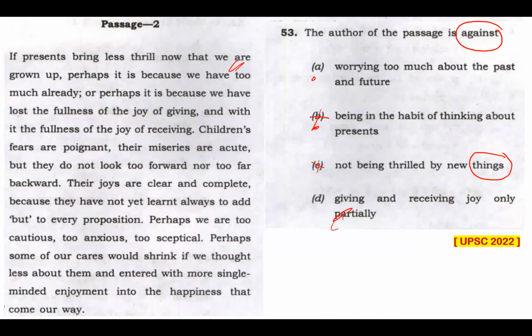Option D, if you can read this, the author of the passage is against giving and receiving joy only partially. Now that may look like the answer, but there is a very serious trap here. Joy of giving, joy of receiving. That is what the passage is telling. If you can read that, perhaps it is because we have lost the fullness of the joy of giving, and with it, the fullness of joy of receiving.